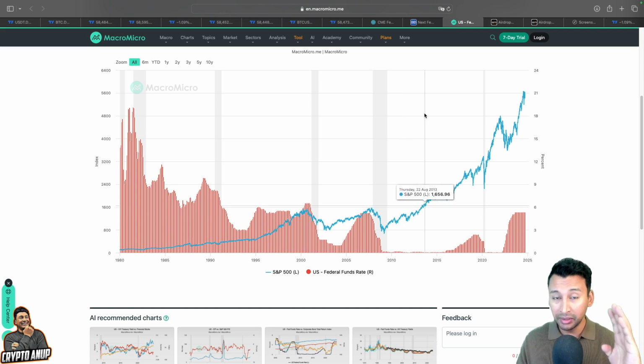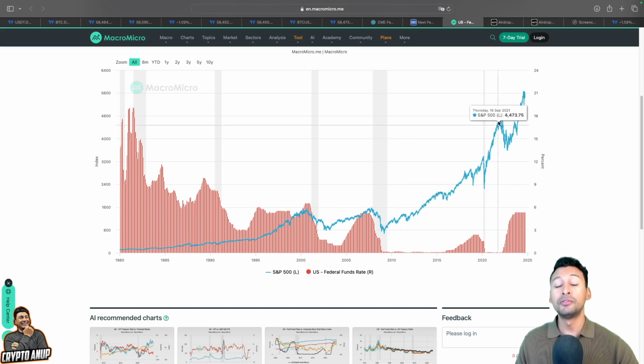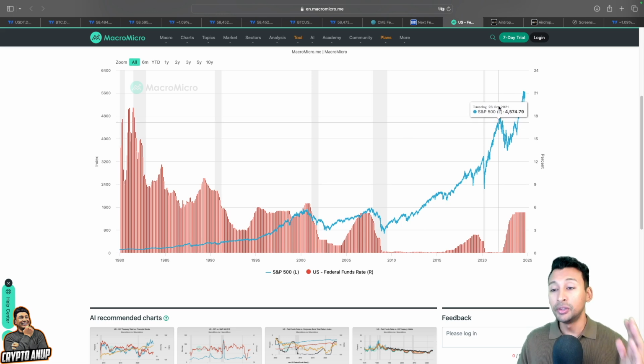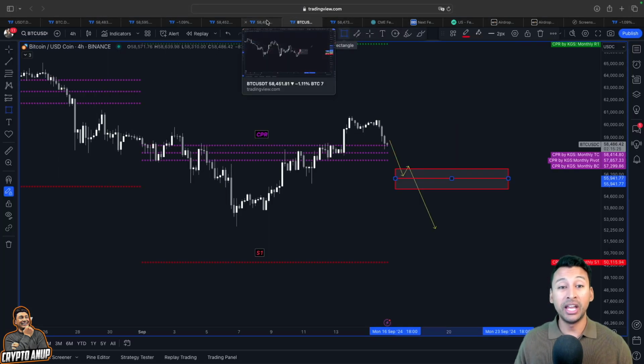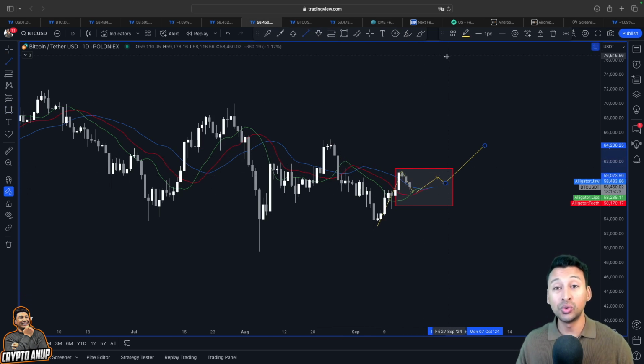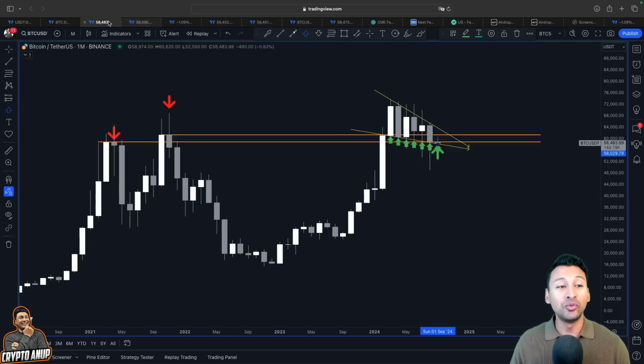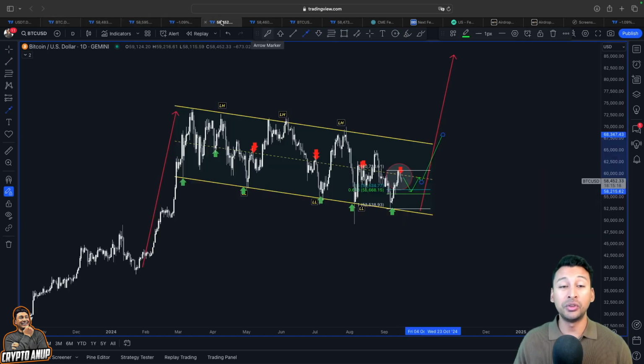We are going to remain careful, but we are expecting, for the short term, for the upcoming month, this Fed rate cut to favor the longs. So that's why if we see the Fed cutting rates on 18th September, I am actually expecting this bearish trend to turn into a bullish trend. So these were some of the quick updates that I wanted to share with you in this video.